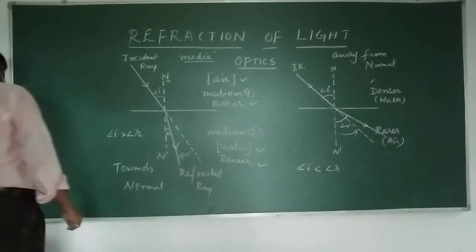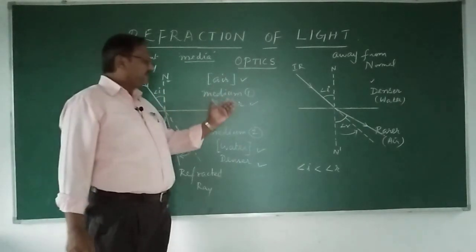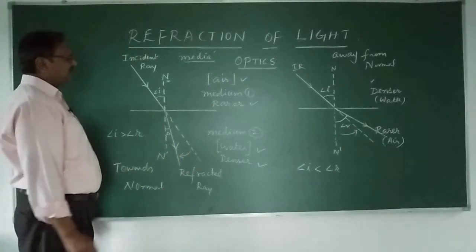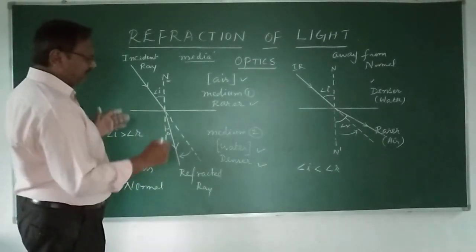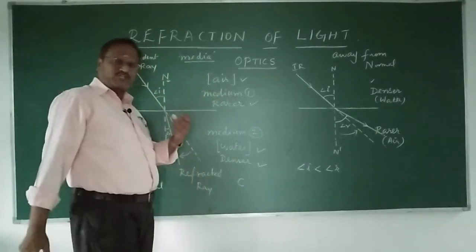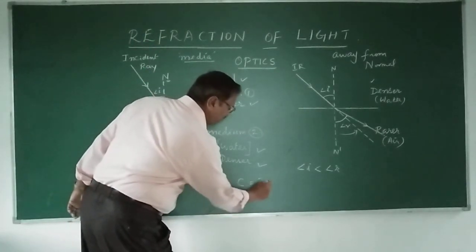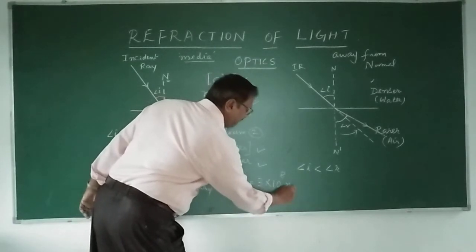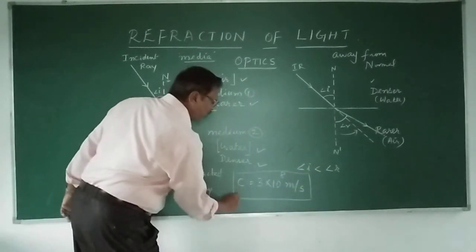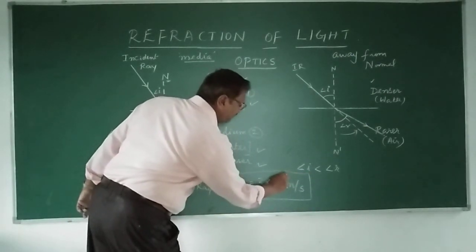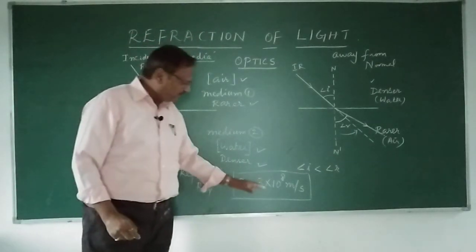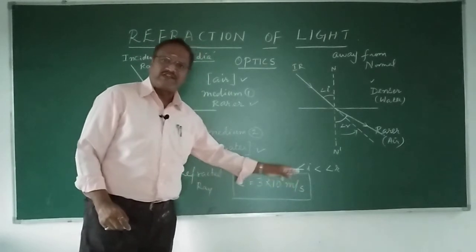Now, when I said to you that it is rarer, lighter, what actually happens is the velocity of light in air or vacuum, we call it as c. It's a very special value, that is 3 into 10 power 8 meter per second. This is the velocity of light. You have to be very careful about it. This is a very important number in the study of physics. c is equal to 3 into 10 power 8 meter per second.